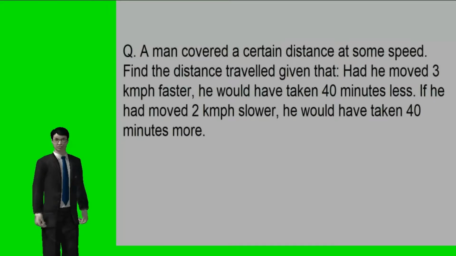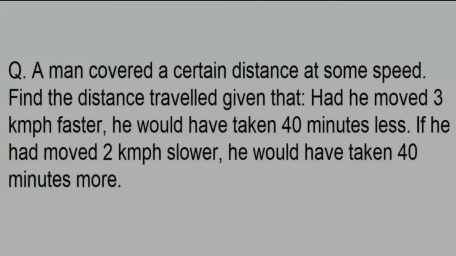A man covered a certain distance at some speed. Find the distance traveled given that had he moved 3 km per hour faster, he would have taken 40 minutes less. If he had moved 2 km per hour slower, he would have taken 40 minutes more.